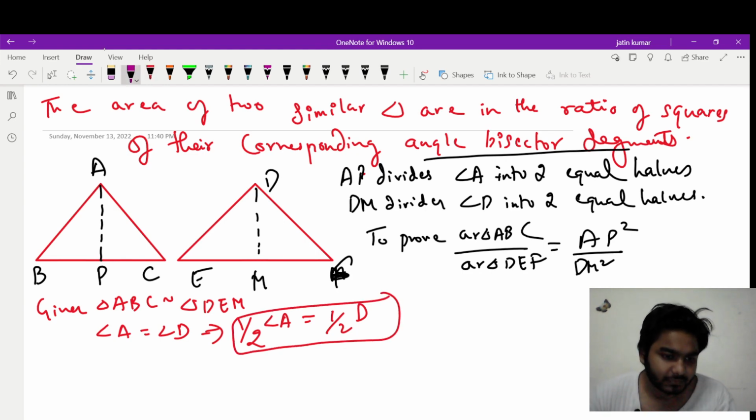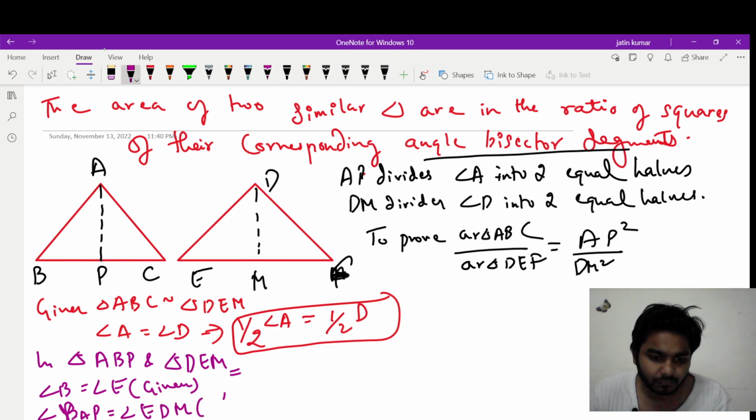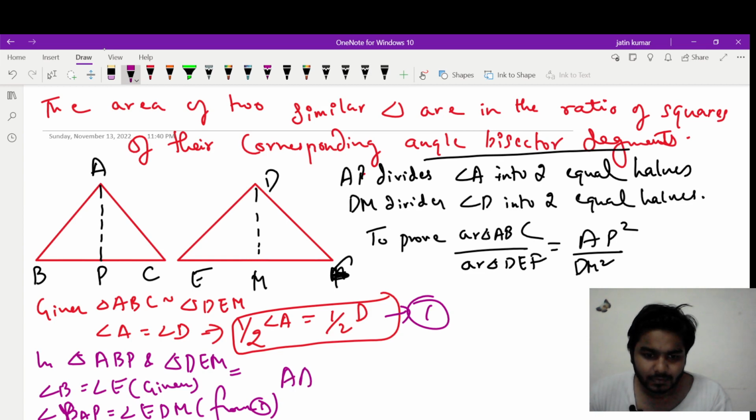So again, in the left triangles, triangle ABP and triangle DEM, angle B is equal to angle E, given both triangles are similar, and half of angle A, you will write the name of the complete angle, BAP is equal to angle EDM from 1. Half of angle A will be equal to half of angle D. So by angle criteria, can we say that both these triangles are similar? If we can say that both these triangles are similar, let me equate the ratio of their sides.